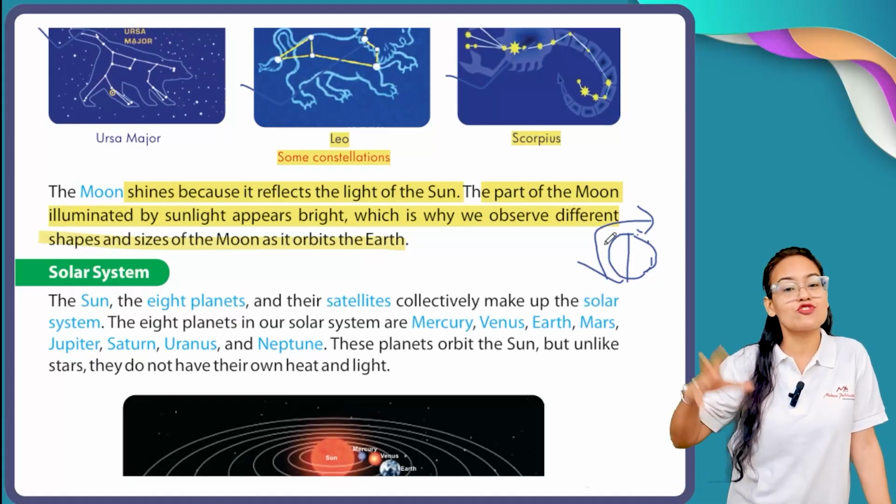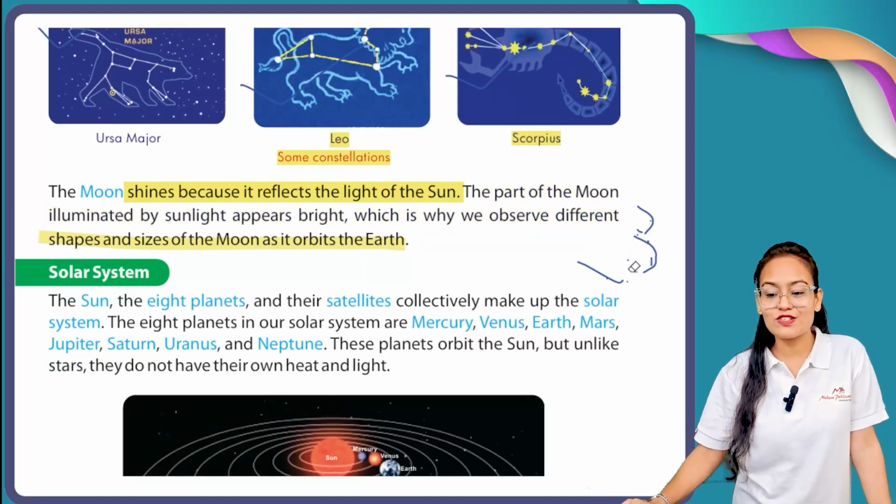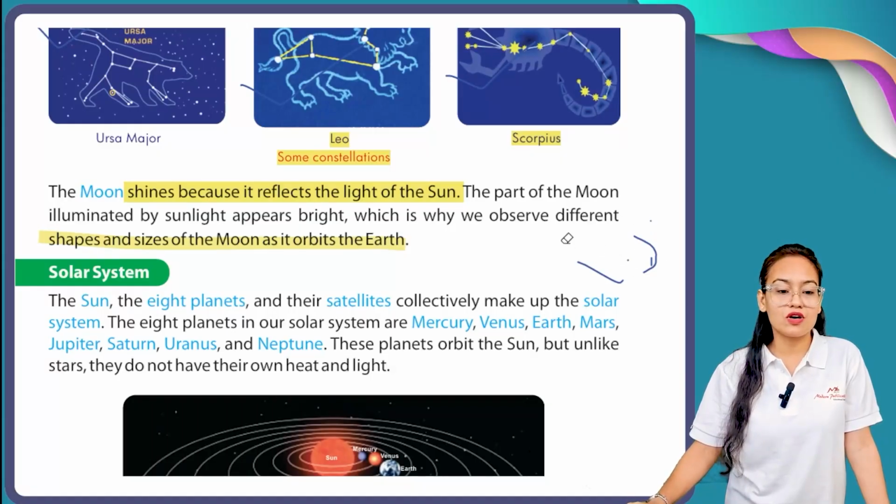That's why that portion is reflecting its light. Is the concept clear to you, my dear students? Now this is all about constellations.